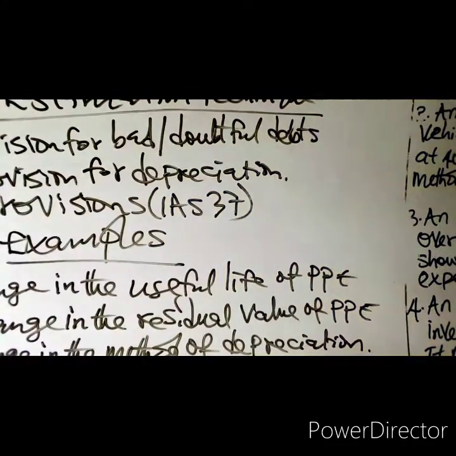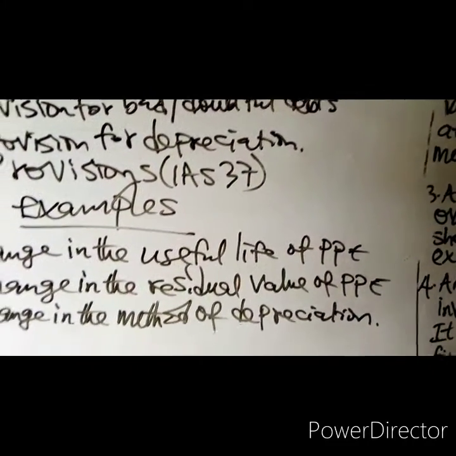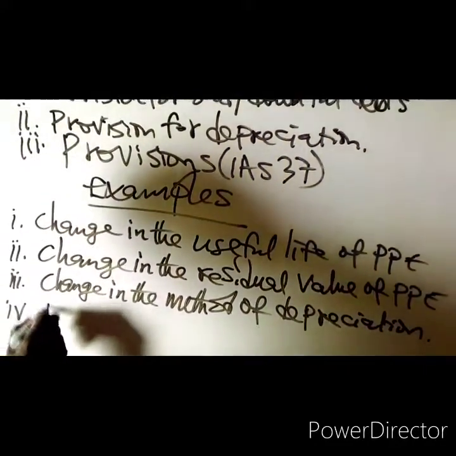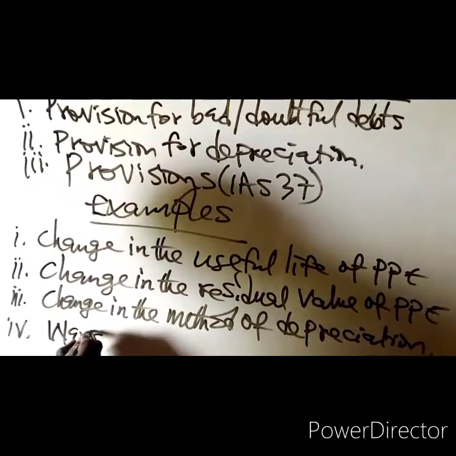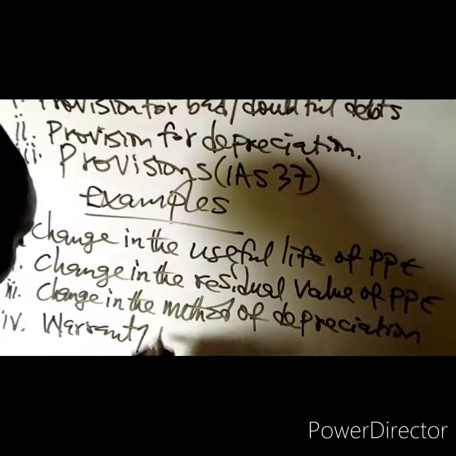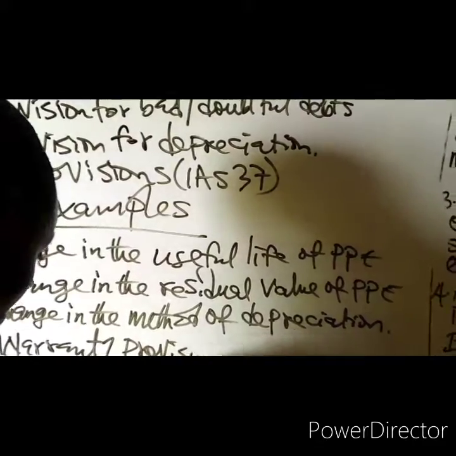Number 4, we have warranty provisions, that is IAS 37.